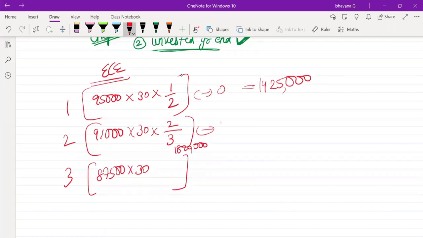So it will be 18,20,000 minus 14,25,000. I asked you whether the answer was clear. You didn't tell me that, but you are answering the question. 3,95,000. Okay. Third year it will be 87,500 into 30 into 3 by 3 minus 18,20,000.